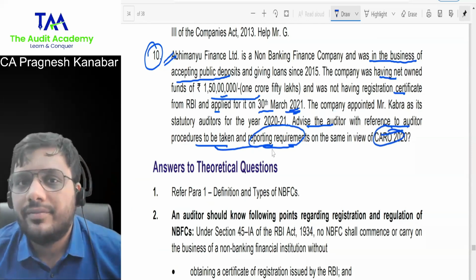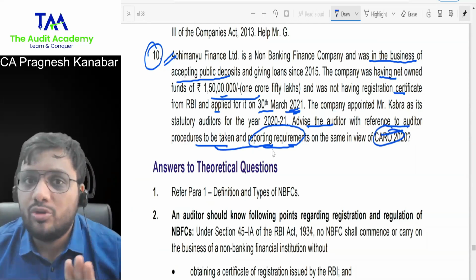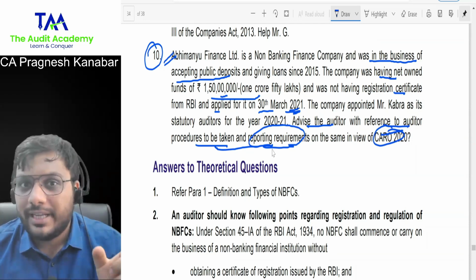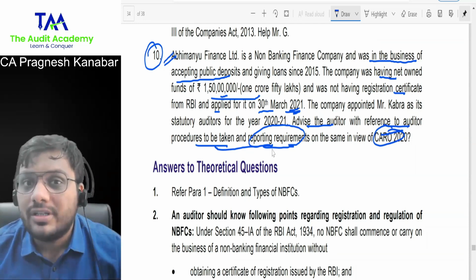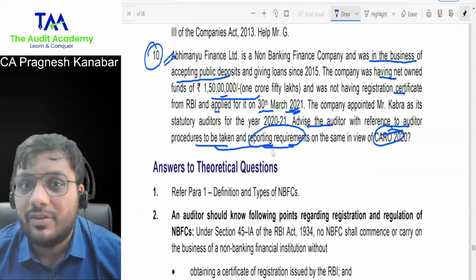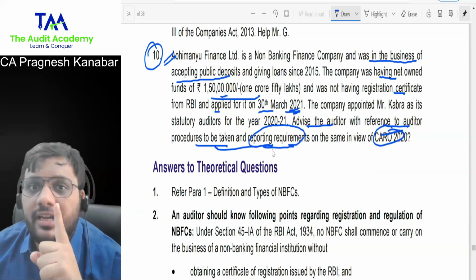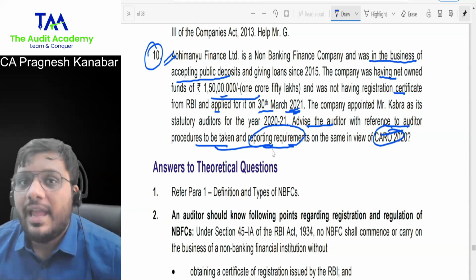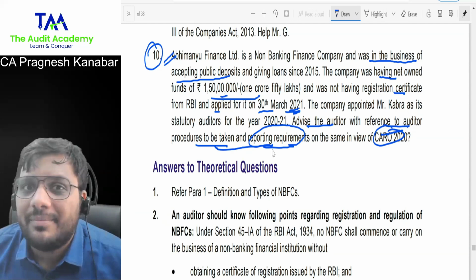As an auditor, I am supposed to at least now conduct an inquiry. You saw in our textbook that RBI has put a duty on us to conduct an inquiry on certificate of registration and net owned fund requirement. Now they are not maintaining net owned funds and they are also not complying with the registration requirement.